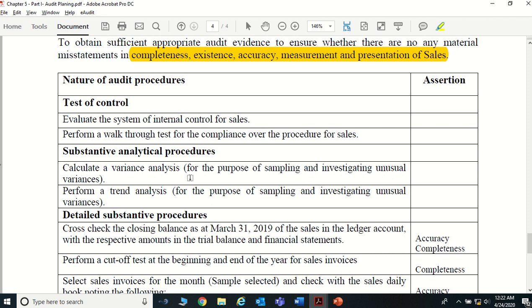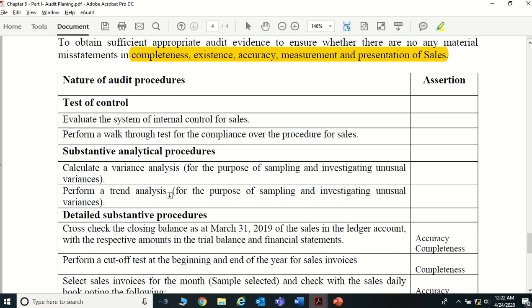That pattern, that variance analysis you can identify. Now when we consider this coronavirus, when you do an analysis, last year April there would have been more sales, but this year April there would have been no sales, right? In that case you can identify that sort of variances and conclude what the reasons for those variances are. That is the analytical procedures.